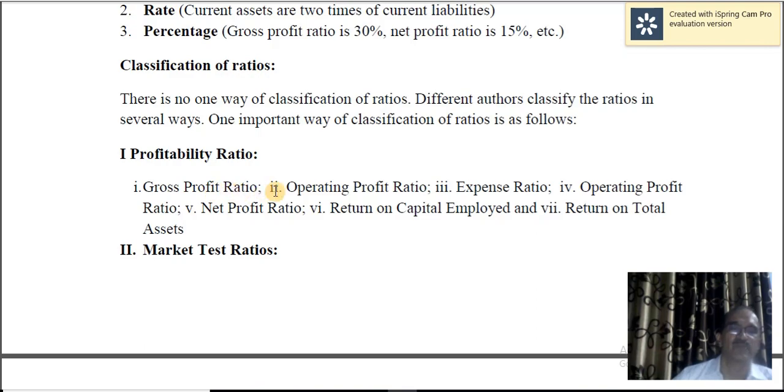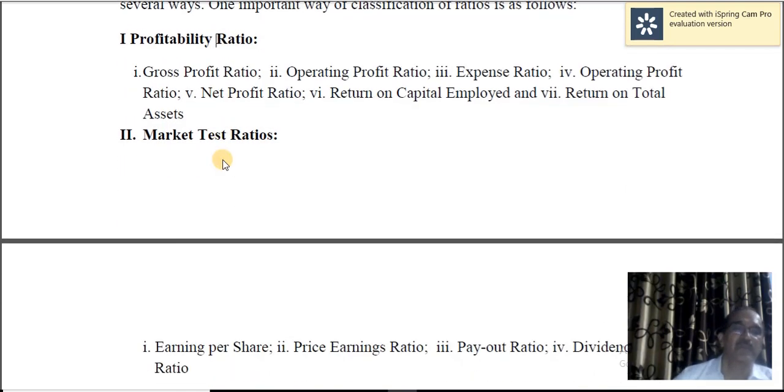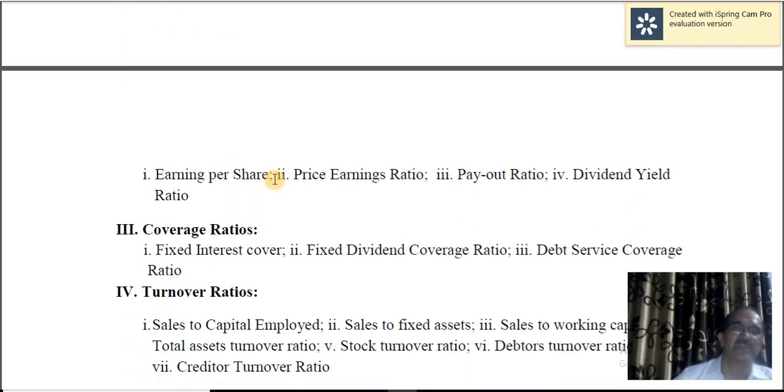Gross profit ratio, operating profit ratio, expense ratios, net profit ratio, return on capital employed, return on total assets. So these are the classifications based on profitability. Market test ratios: earning per share, price earning ratio, payout ratio, dividend yield ratio.